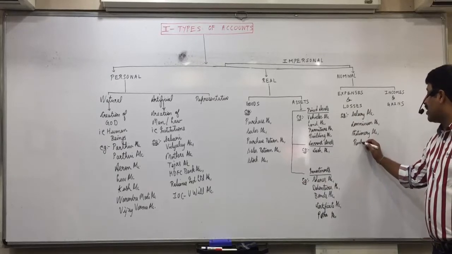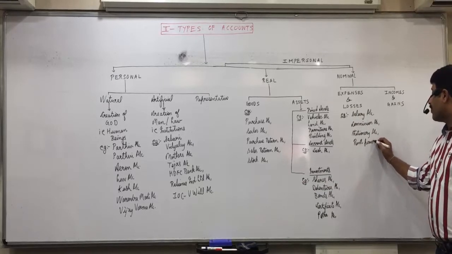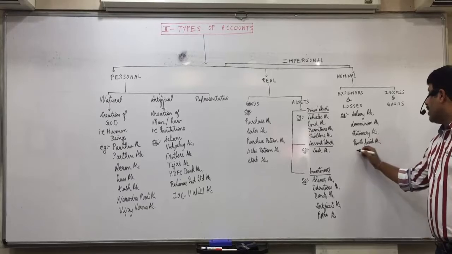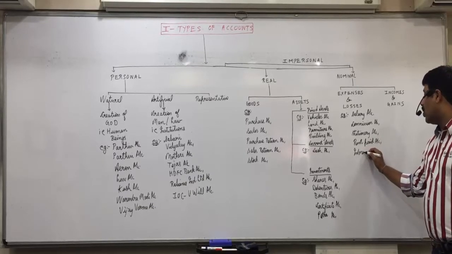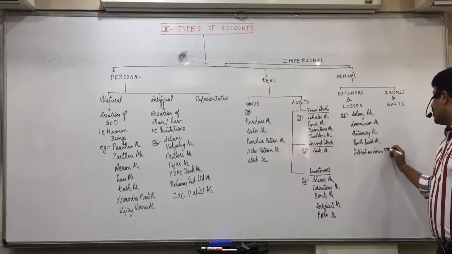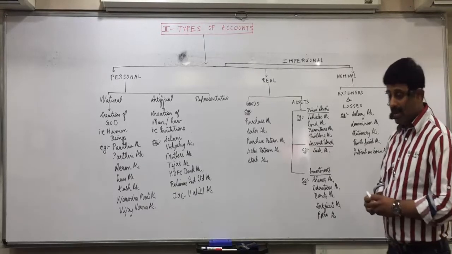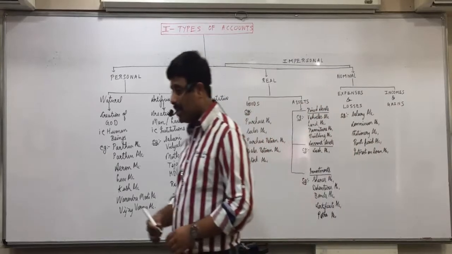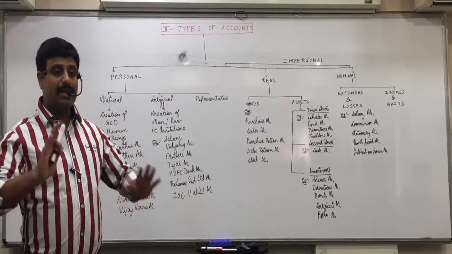Rent paid account, interest on loan account. Now one term I will explain here before writing that, and remind me to dictate it also later on. Understand with an example.